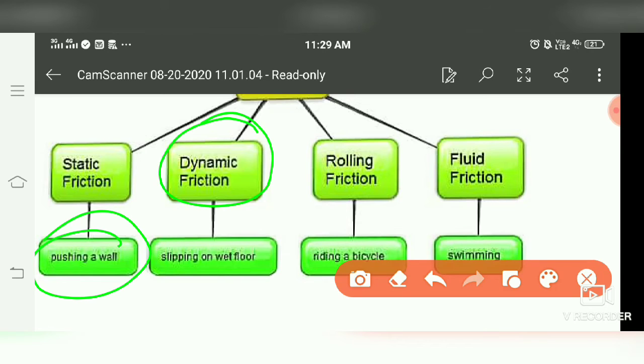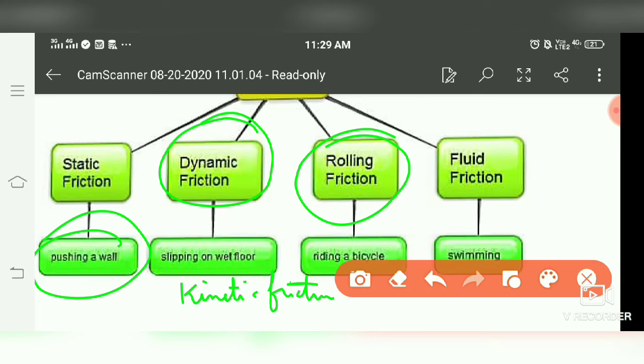Dynamic friction, like slipping on a wet floor. Suppose a person is moving on a wet floor, and suddenly his feet get slipped. That results in dynamic friction. Even when we walk on the floor, that's also dynamic friction, or it's also called kinetic friction.